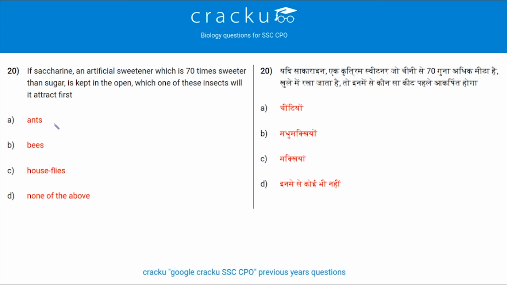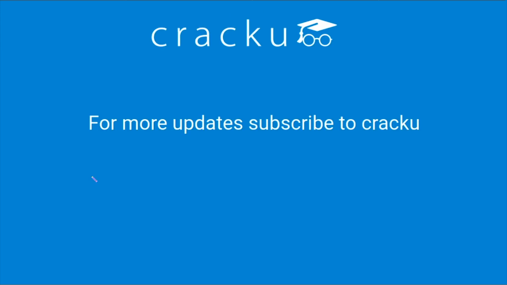This sweetener is only meant for humans as it is an artificial sweetener, and saccharin has very few calories. So ants are not attracted by it, and even bees are not attracted, as bees want nectar and calories. And the remaining housefly, yes, we know houseflies sit on everything and make it dirty, but the housefly too is not attracted by saccharin. So the answer here is option D, none of the above.